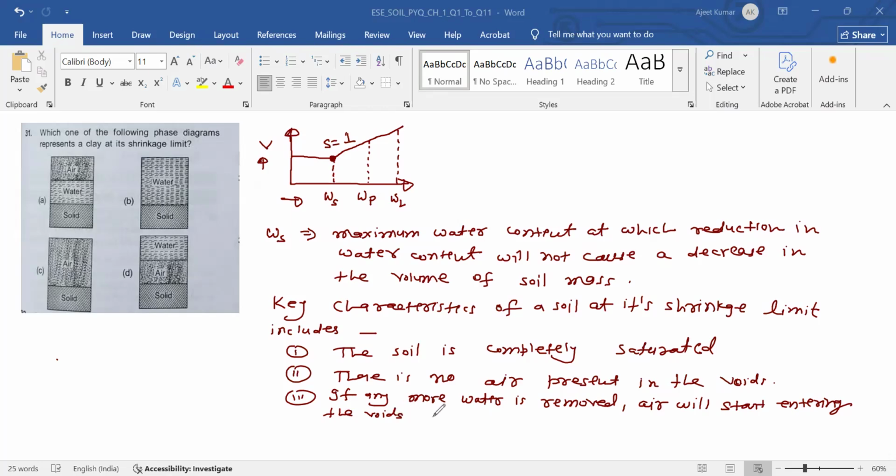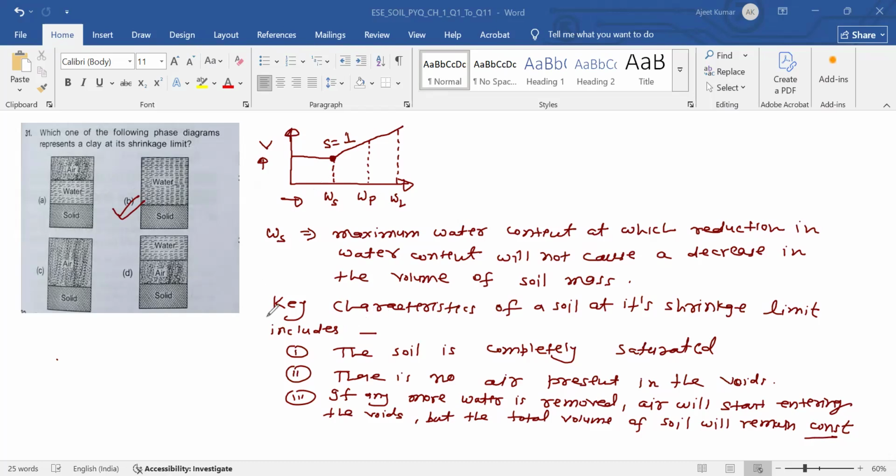But the total volume of soil will remain constant. So at shrinkage limit, the soil is completely saturated, and the soil will have a two-phase system, water and solid. So option B will be the correct answer.